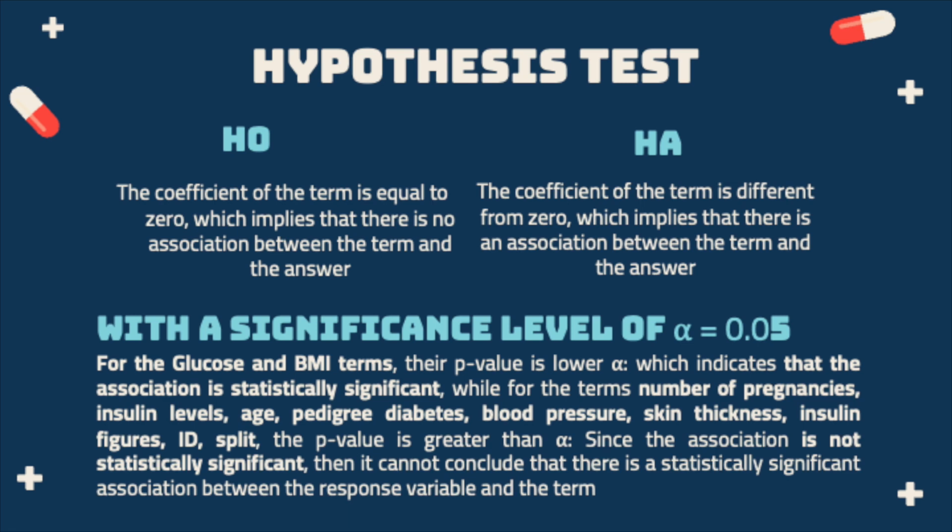With a significance level of 0.05, for the glucose and BMI terms, the p-values are lower than alpha, which indicates that the association is statistically significant. For the terms number of pregnancies, insulin levels, age, pedigree diabetes, blood pressure, skin thickness, ID, and split, the p-value is greater than alpha, since the association is not statistically significant, so we cannot conclude that there is a statistically significant association between the response and the term.